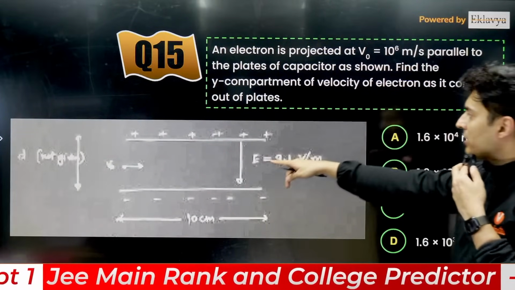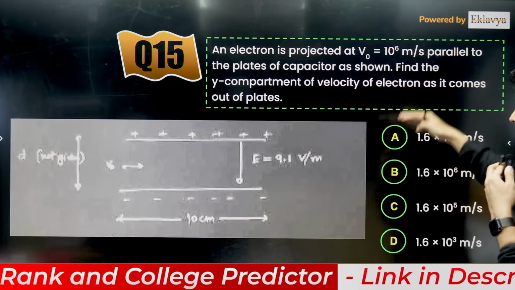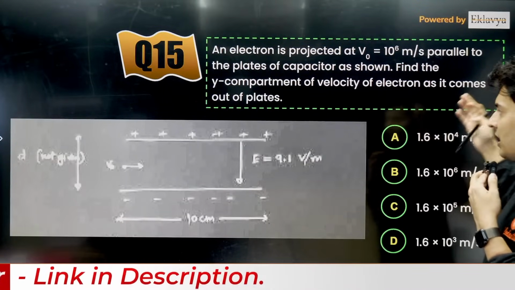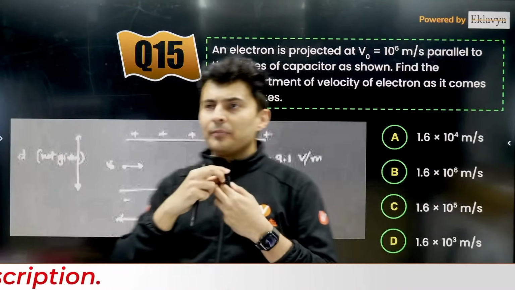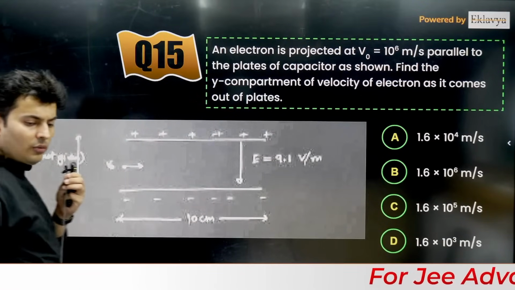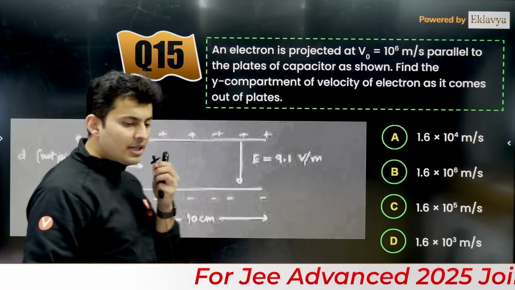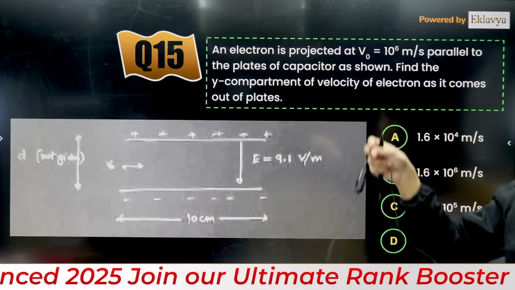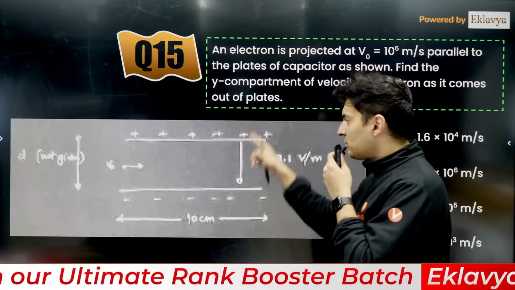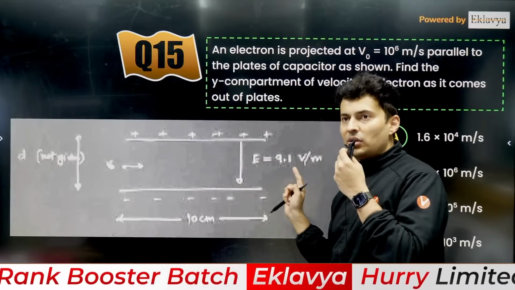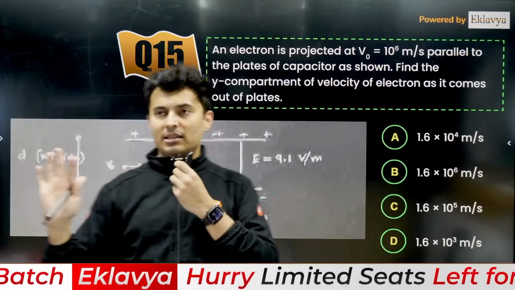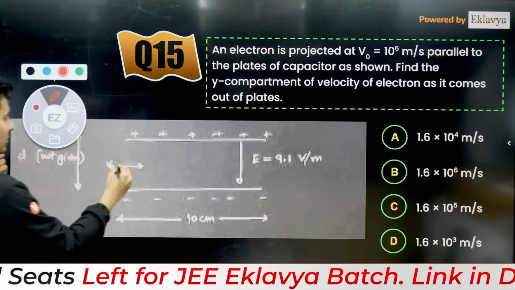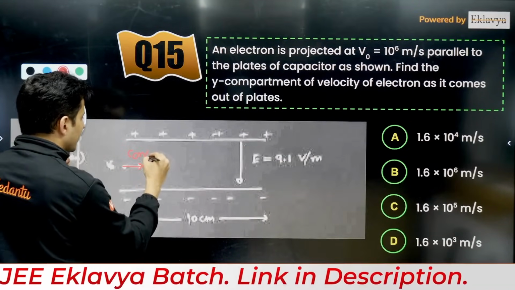An electron is thrown horizontally with this speed. The capacitor plates are shown. The y component of the electron's velocity as it comes out will be how much? In order to find the y velocity, we need the y acceleration and how much time it spends inside. In this particular capacitor, the electric field is vertical. There is no force in the horizontal, so the horizontal speed must remain constant.